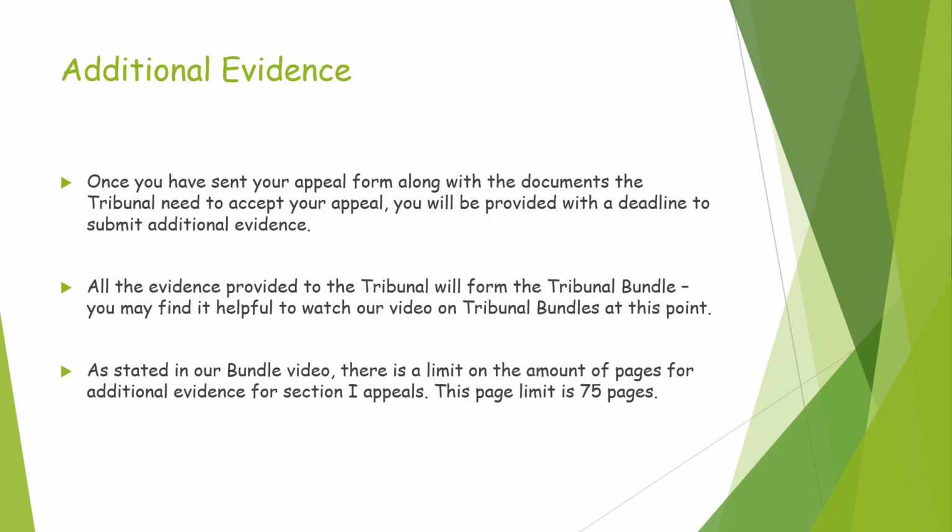Additional evidence. Once you've sent your appeal form along with the documents the tribunal need to accept your appeal, you'll be provided with a deadline to submit additional evidence. All the evidence provided to the tribunal will form the tribunal bundle. You may find it helpful to watch our video on tribunal bundles at this point. As stated in our bundle video, there is a limit on the amount of pages for additional evidence for Section I appeals. This page limit is 75 pages.